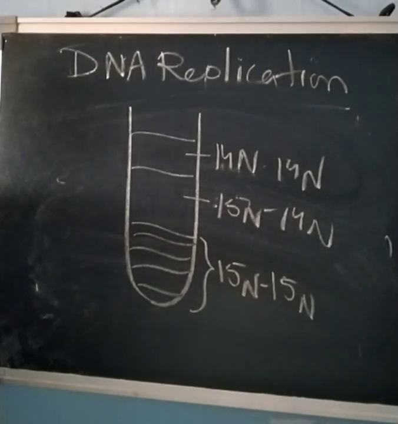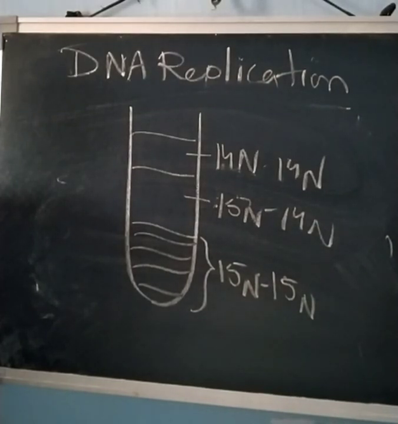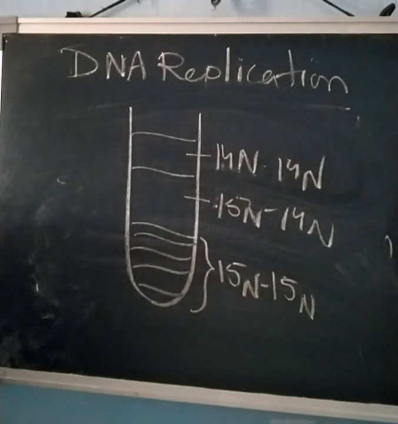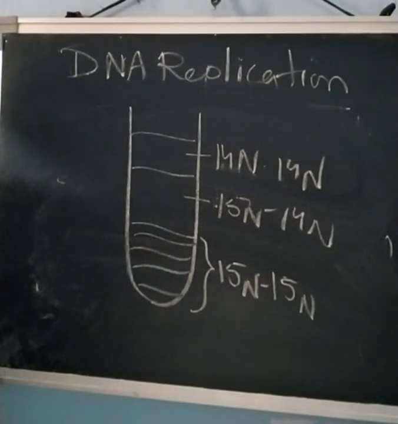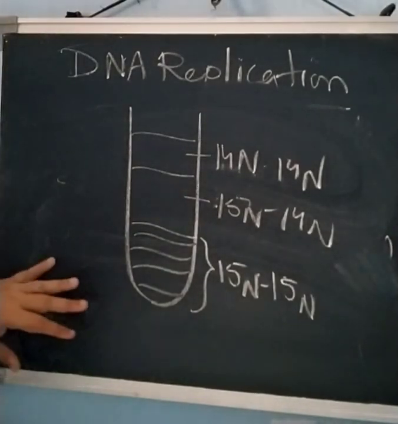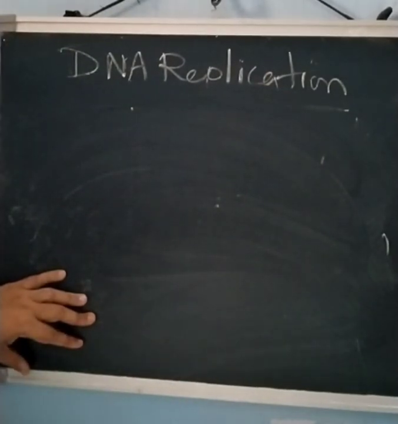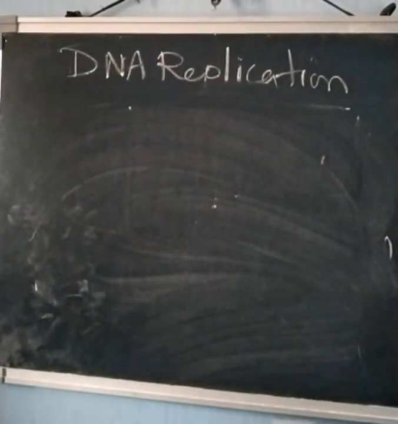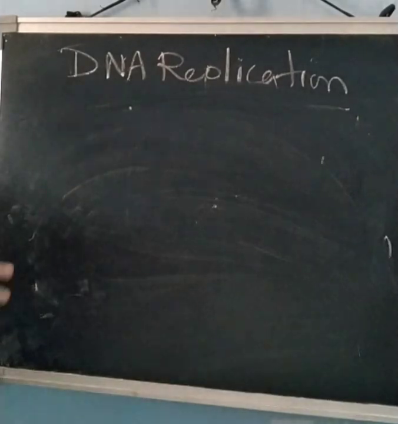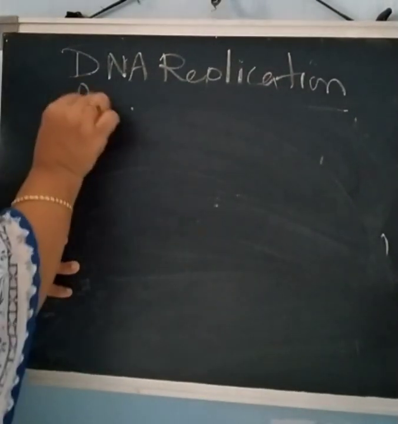And a similar experiment on Vicia faba, the fava beans, was conducted by Taylor and colleagues in 1958, and the results showed that chromosomal DNA also replicates semi-conservatively. So Taylor also proved that DNA replicates semi-conservatively. So this is the Matthew Meselson and Stahl experiment regarding semi-conservative replication. Now next we will go to how the process of DNA replication takes place.